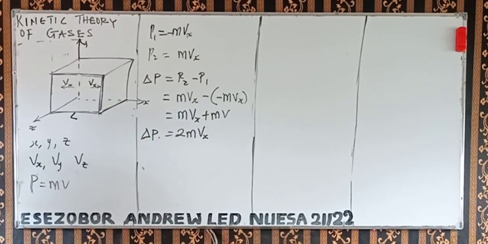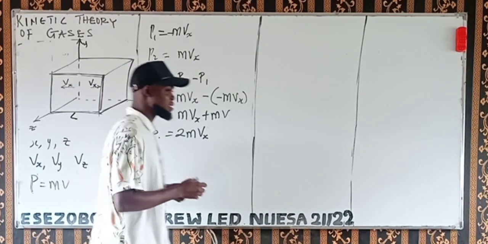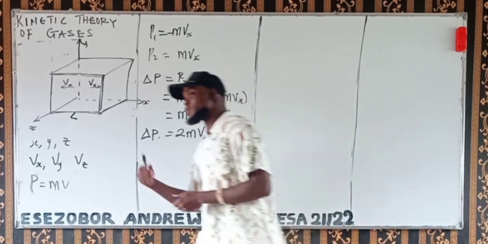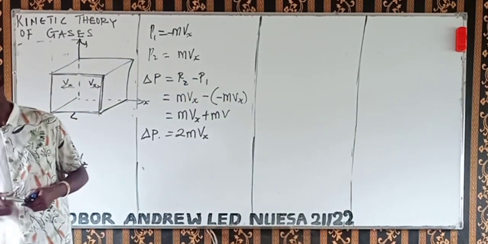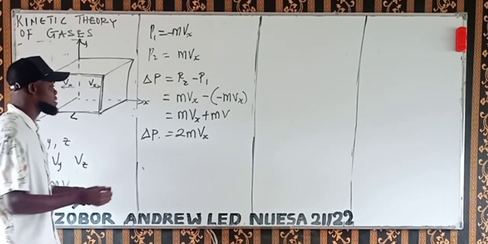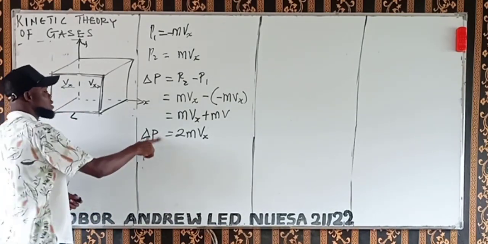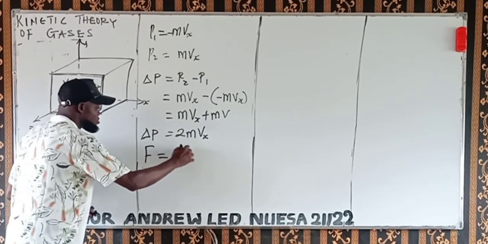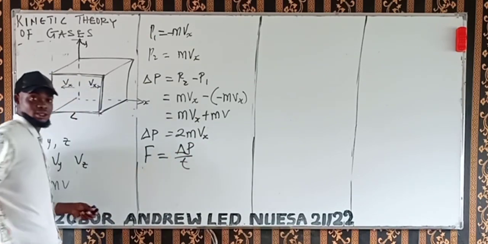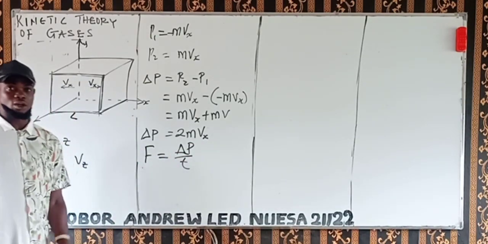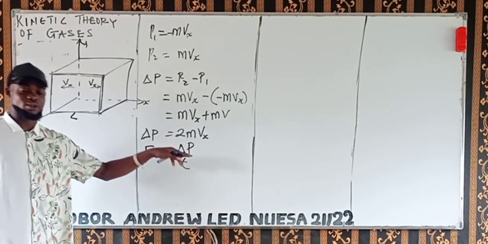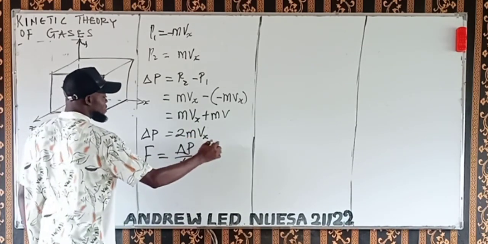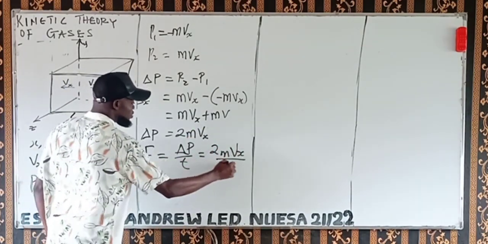Remember that from Newton's second law of motion, these gases obey Newton's second law. The rate of change of momentum must be directly proportional to force. So when you divide the change in momentum by time, that's the rate of change of momentum. Force is equal to change in momentum over time, or impulse is equal to change in momentum. If you check our laws of motion, it is there. So this change in momentum now gives 2mvx over t.